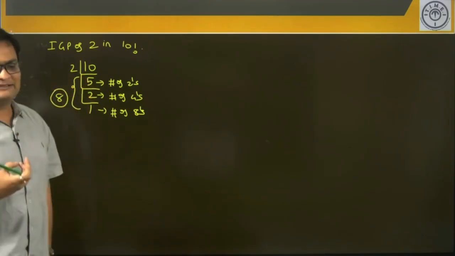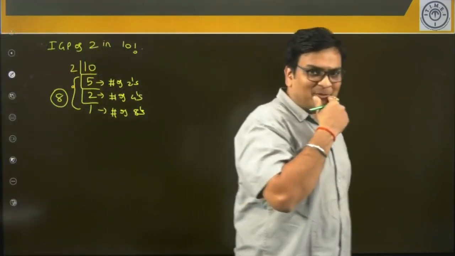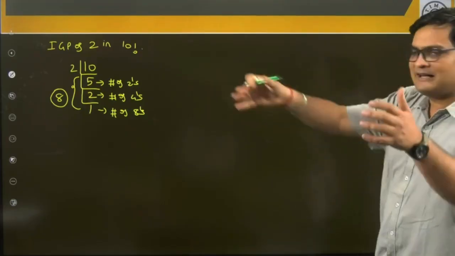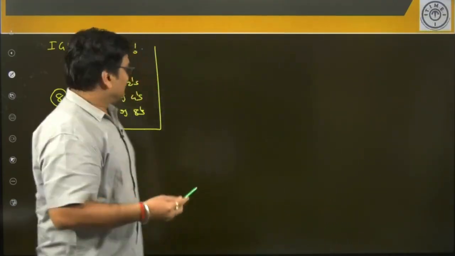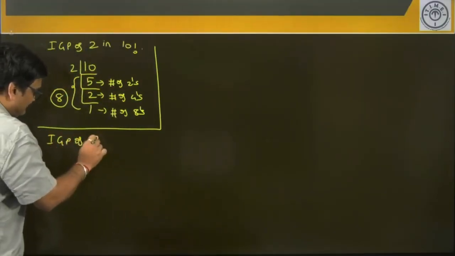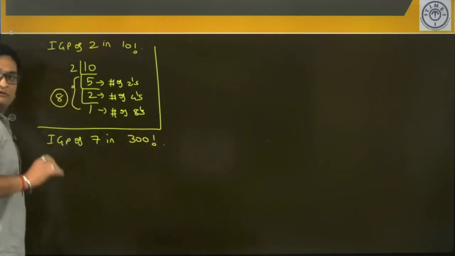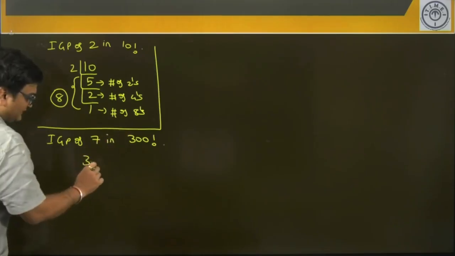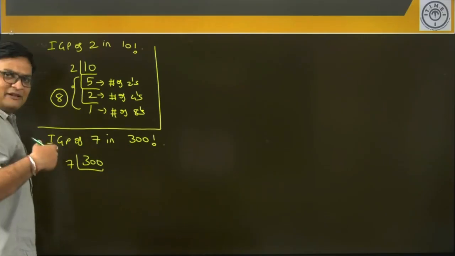Now if you understand this process and the application of successive division in IGP problems, now you can extend it to any large factorial also. For example, consider this large number. If I ask you what will be the IGP of 7 in, let's say, 300 factorial, what I need to do here is successively divide 300 by 7, until you can divide no further.